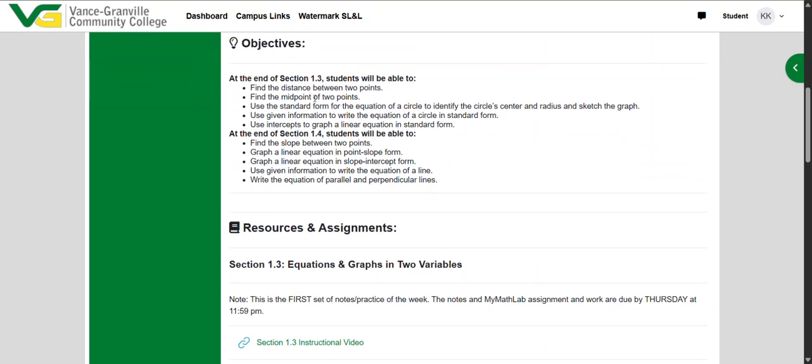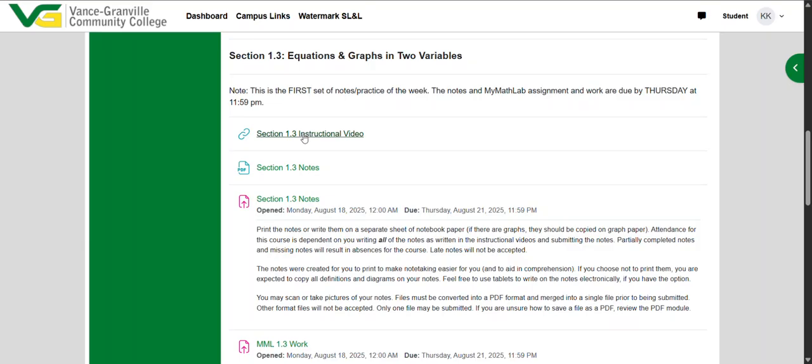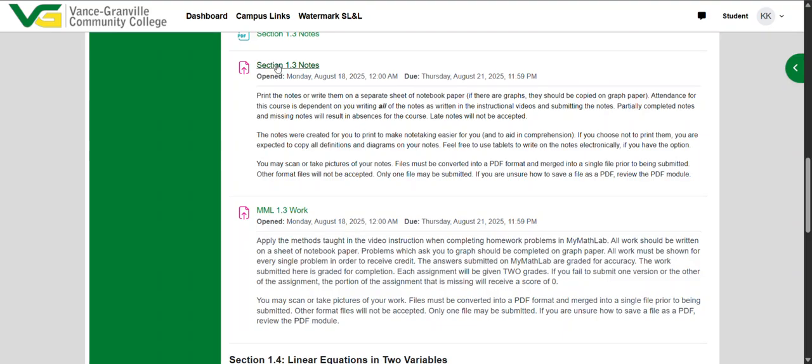You can see the objectives of what we're going to be learning. Then here, we're always going to have the instructional video first. I made it. That's me speaking. You'll see my hand in the video, leading you through these notes. You only need to click on this if you do not print the notes ahead of time. If you need to print them one section at a time, you can do that. These next two links are where you can submit your work.